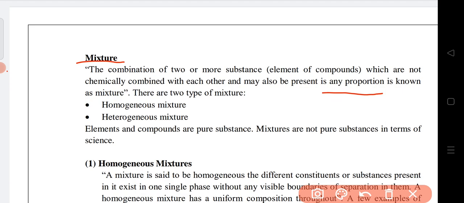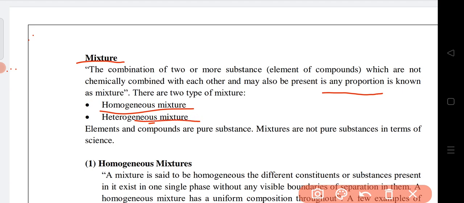So what we can say is that a mixture is one in which the constituents are mixed in any proportion. A mixture is of two types: one is a homogeneous mixture, another is a heterogeneous mixture.